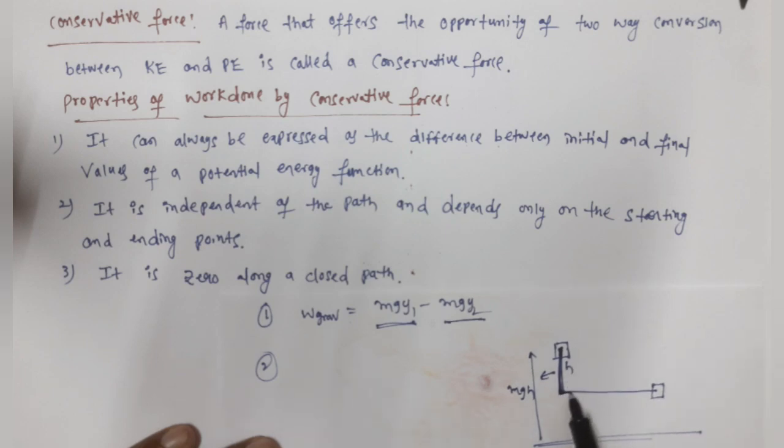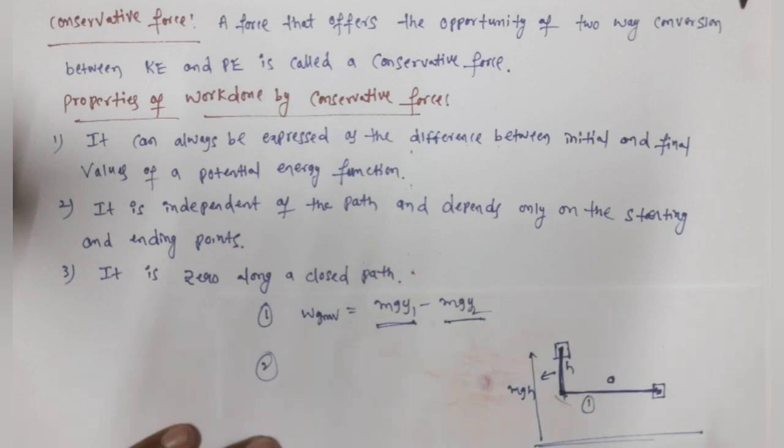Now, for the other part, gravitational force acts downward, but the displacement is in the horizontal direction, right? So what is the work done by gravity here? 0. Then what is the whole work done from here to here? Work done from here to here plus work done from here to here. Let's say the path is 1. So the work done in path 1, in the whole path, what is the value we have?